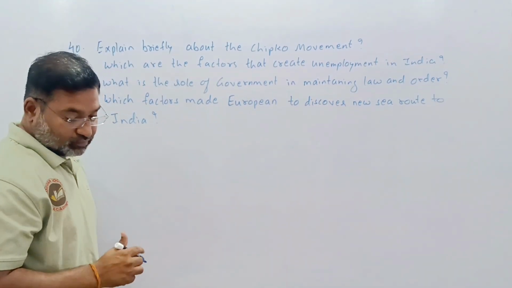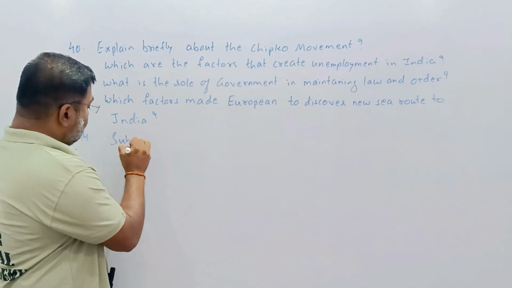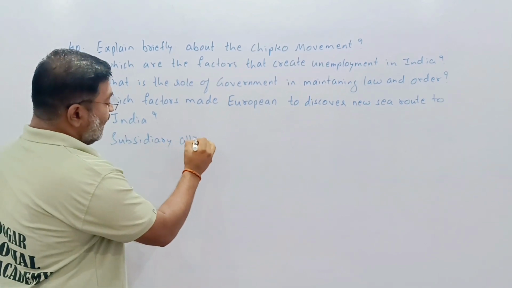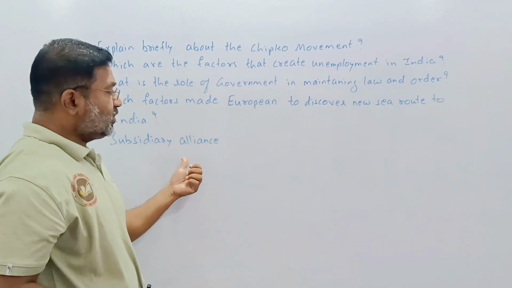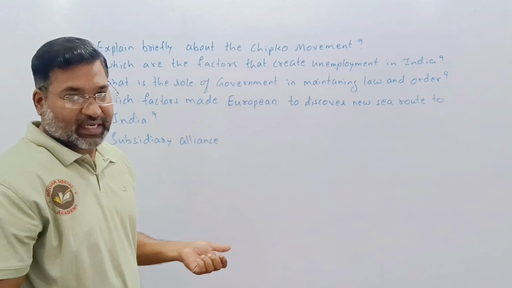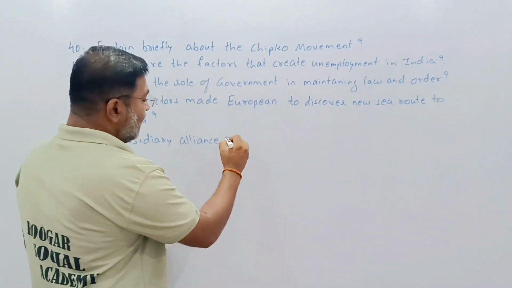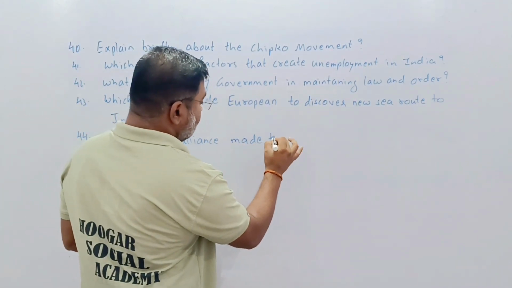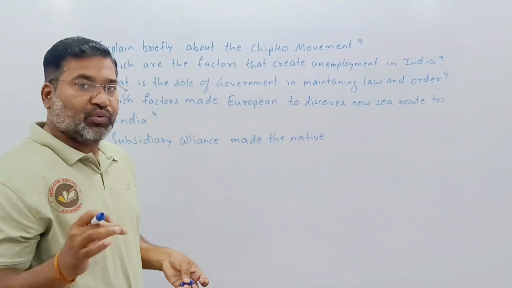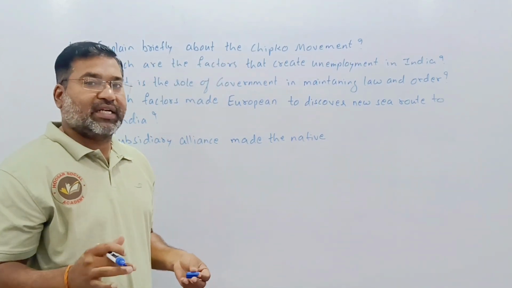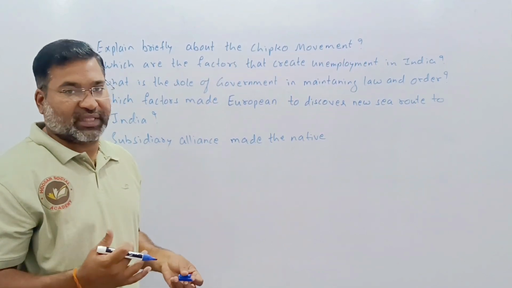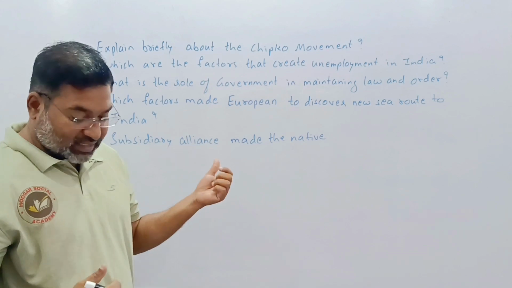On another side, subsidiary alliance. You are not going to write the conditions of the subsidiary alliance. This question is not regarding the conditions. It is only a two, three line answer. If we go with the conditions, there are near about 6 points given. We are not going to go with that. Now, understand this question.